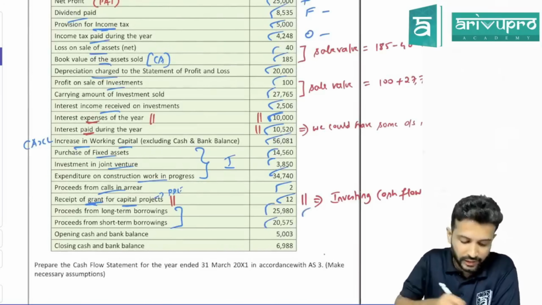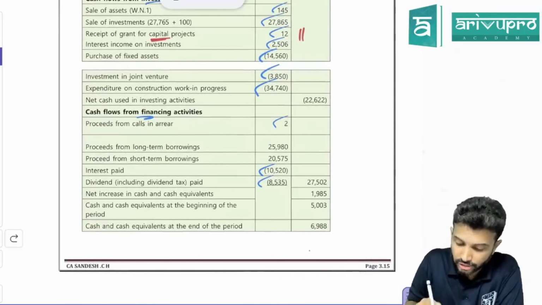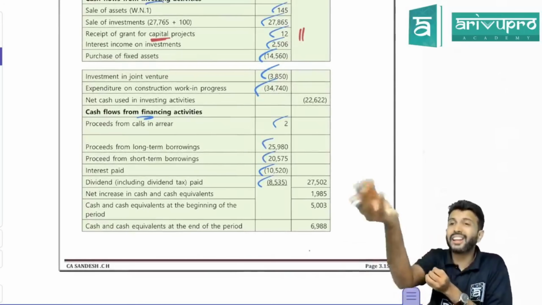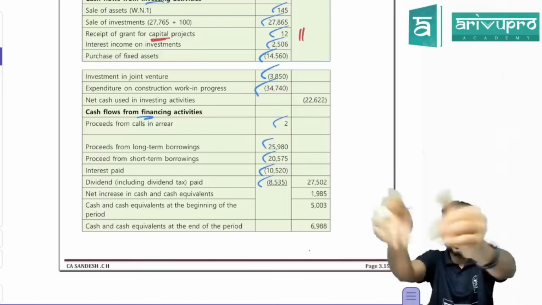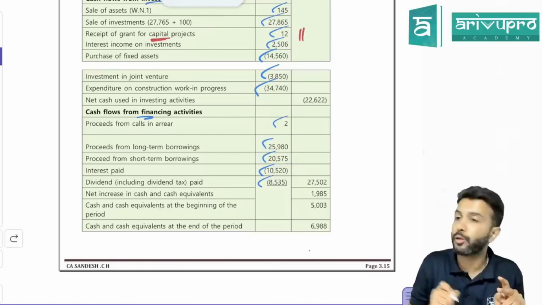Next, proceeds from long-term borrowings, proceeds from short-term borrowings. Both are financing activity. Have they reduced both? You check. Under financing activity, both has been proceeds. No, that means you have to reduce or plus? Plus, because you have taken a loan. You have taken a short-term loan and you have taken a long-term loan. When you take a loan, you will have to pay the money or you will receive the money? You will receive the money. Hence, both are inflows, not outflows.